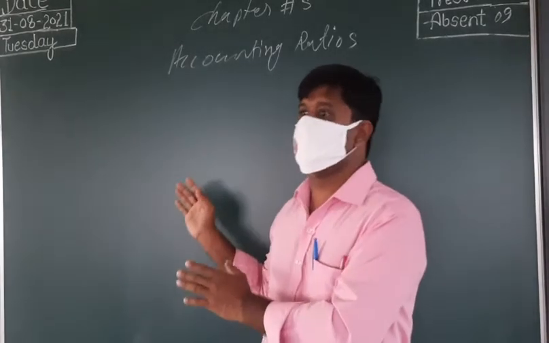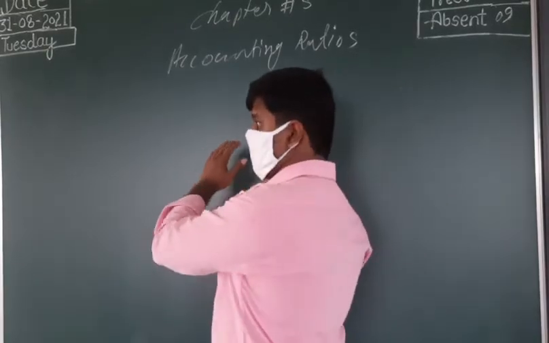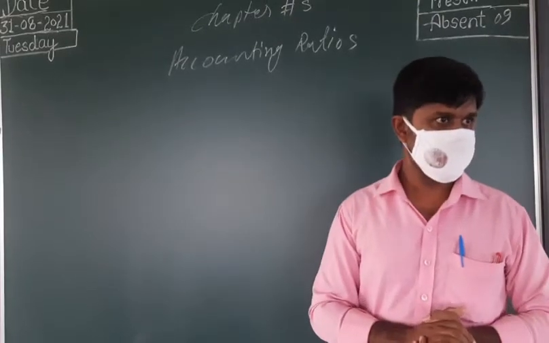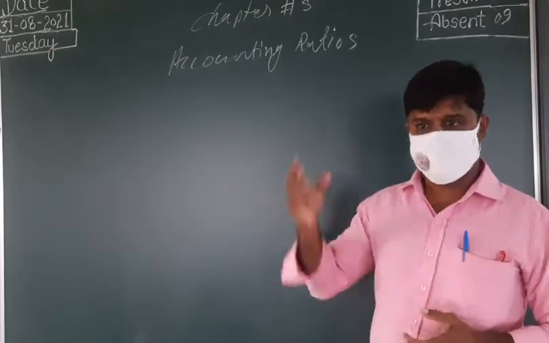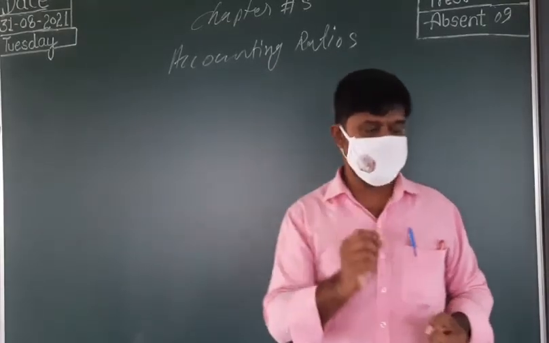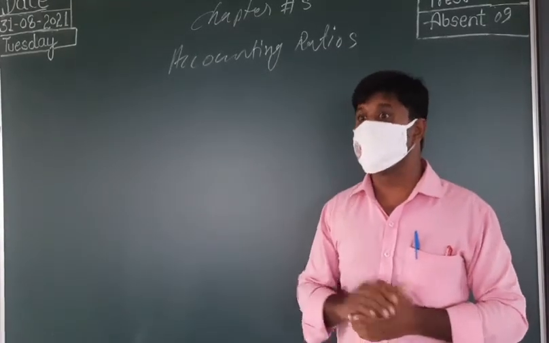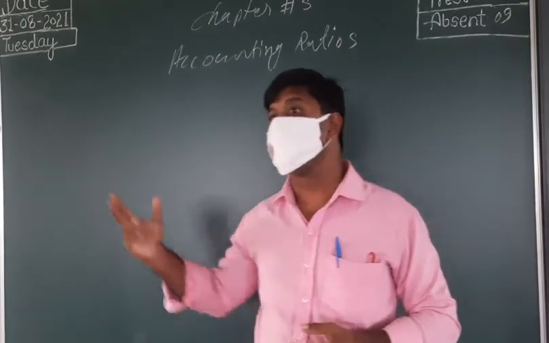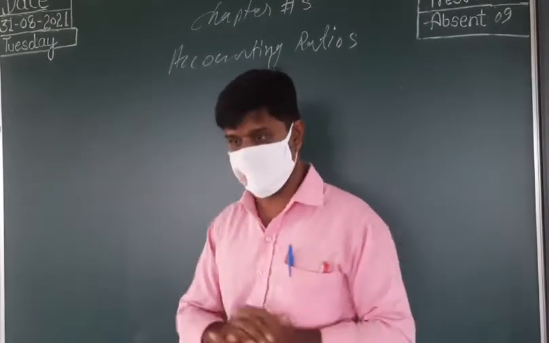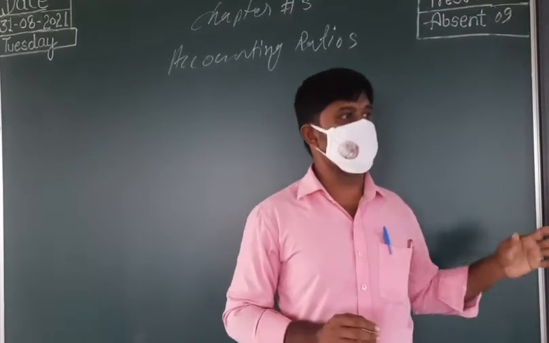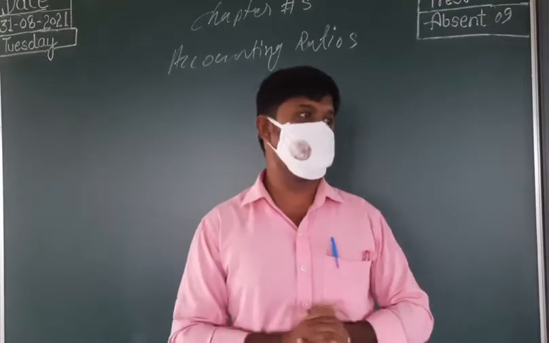We brought the collected data in the form of the profit and loss account and balance sheet. In the definition in class 11, first lesson, we saw that further analysis is possible on the collected or summarized data. With that result only we can take some decision.